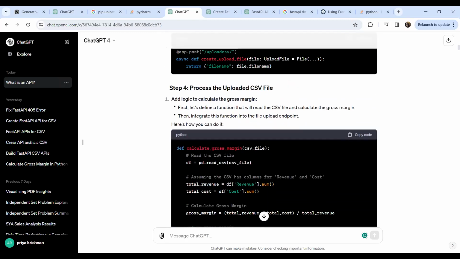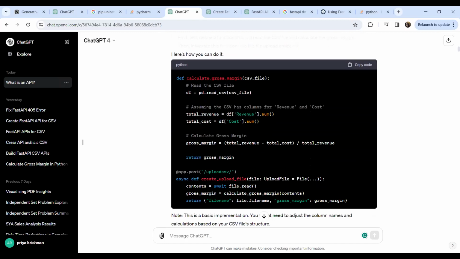It also gave me a function definition here for how to calculate the gross margin. That was the question we wanted to answer, right?